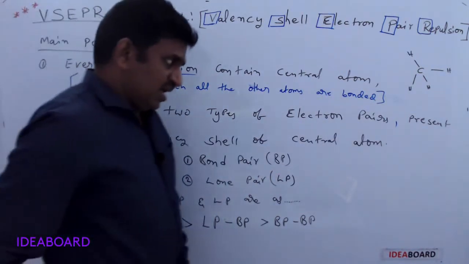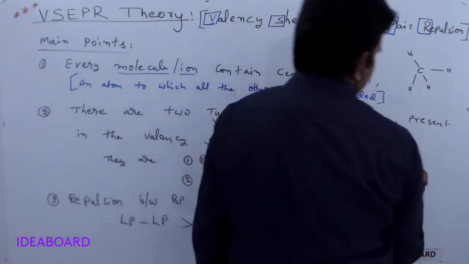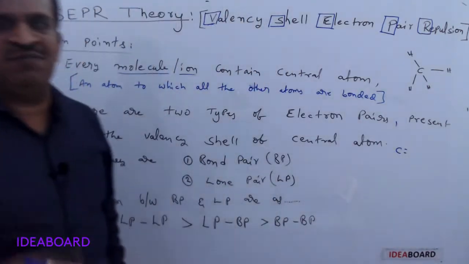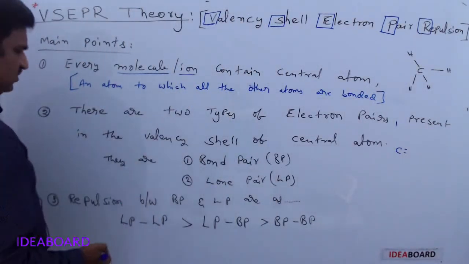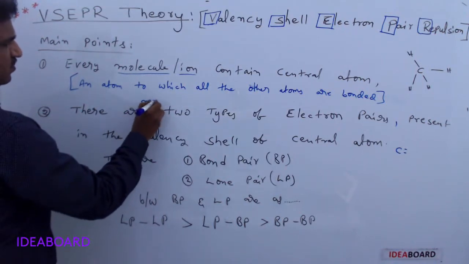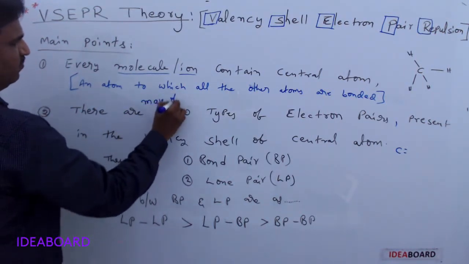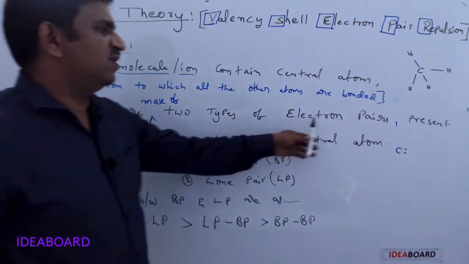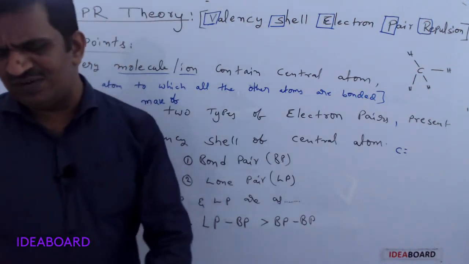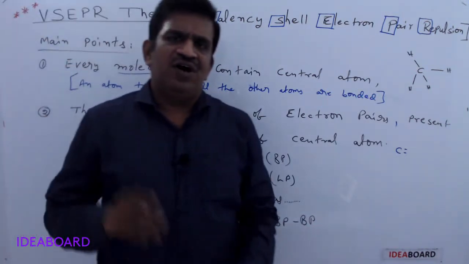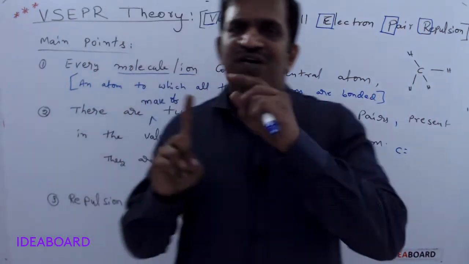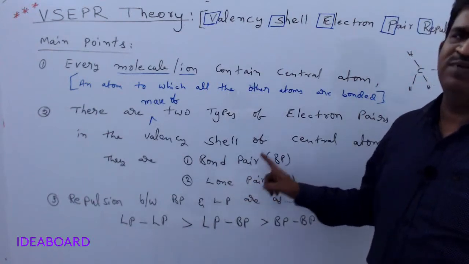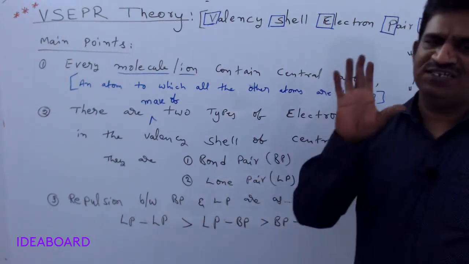In the CH4 molecule, carbon, the central atom, has a maximum of two types of electron pairs. What are those two types? One is bond pairs and the second one is lone pairs.